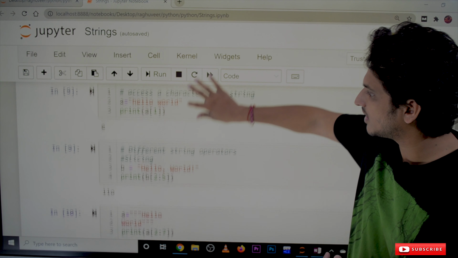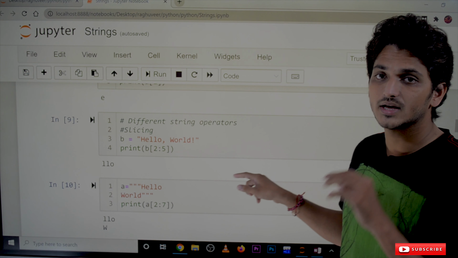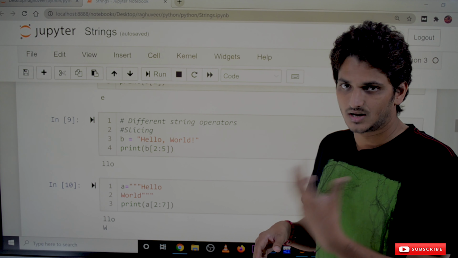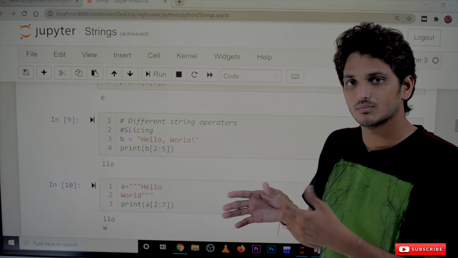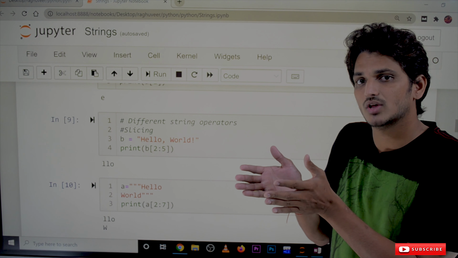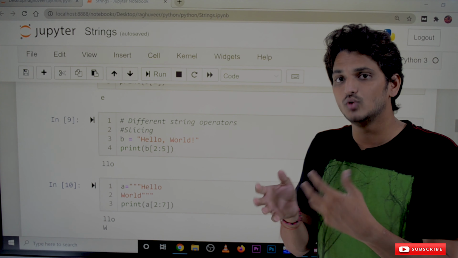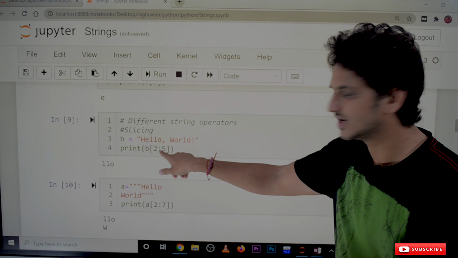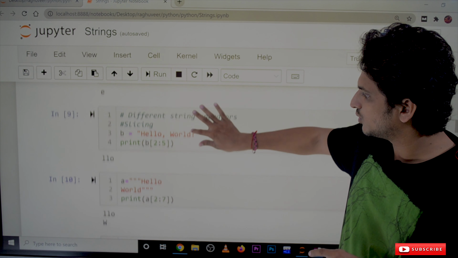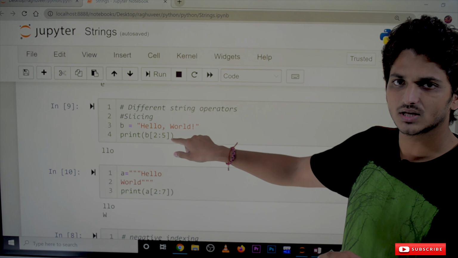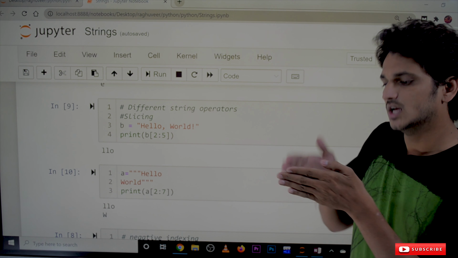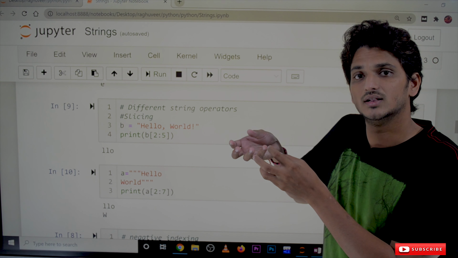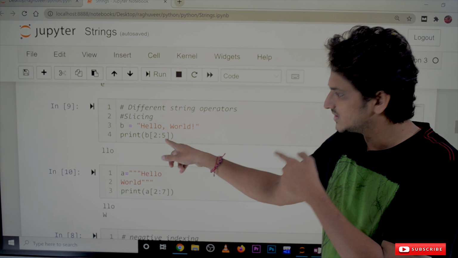Next, coming to different string operations. Slicing is a string operation. We use square brackets for the slicing operator. What does the slicing operator mean? We can access a part of the string, using index values to take that part. Here the index values are 2:5. 2:5 means starting from the second position, take the second position character, the third position, the fourth position. Don't take the fifth position. It won't consider the fifth position.